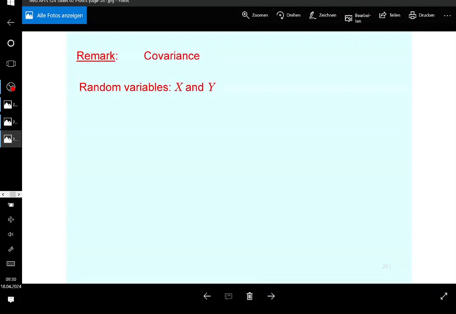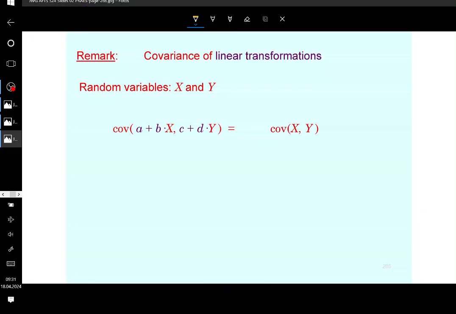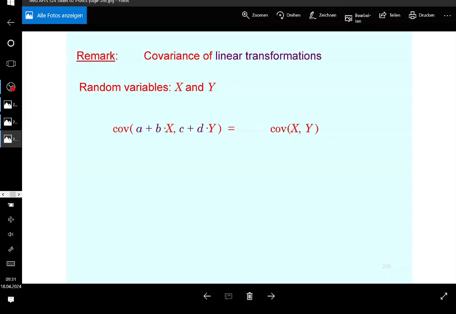All right, now regarding the covariance, I want to also address what the covariance of a linear transformation is. So you want to calculate the covariance of linear transformations. You perform a linear transformation on X, and then you also perform a linear transformation on Y, where X and Y are the random variables involved. And the question is, what's going to be the covariance of the linear transformations? Now, similar to the variance, the covariance does not depend on additive constants. So you can simply cancel A and C, and then you take the multiplicative constants out of the covariance operator.